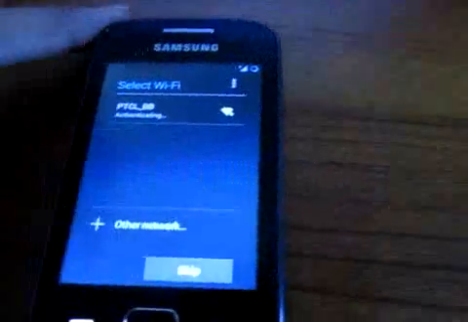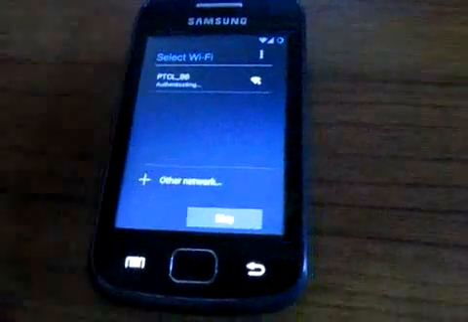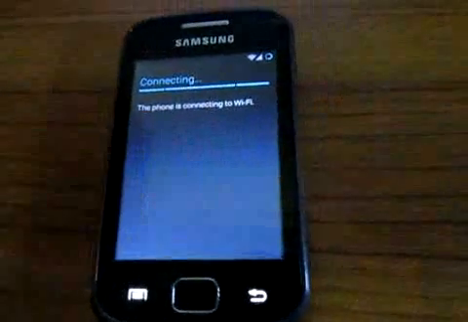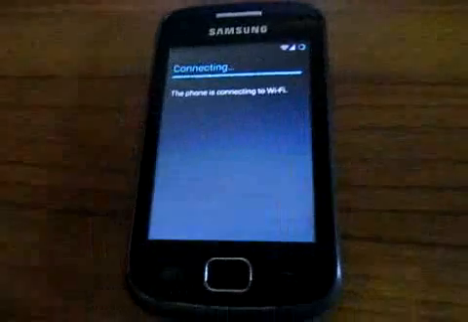Let me put in the password. You can see Wi-Fi is working fine, and it's connecting.